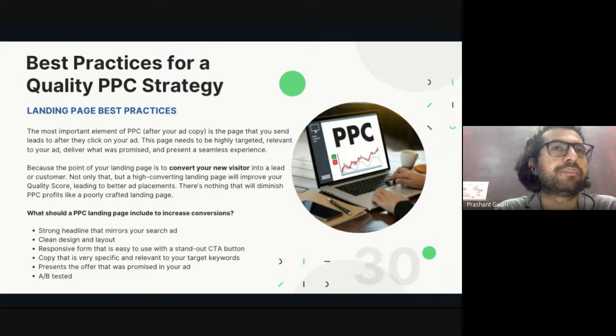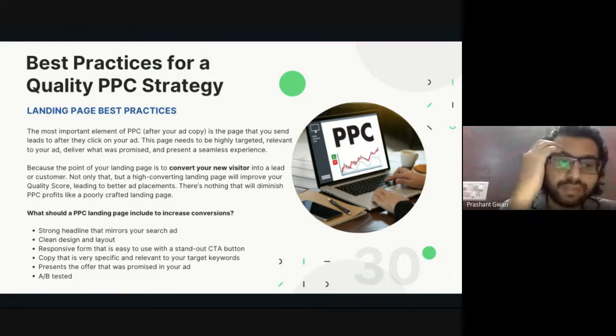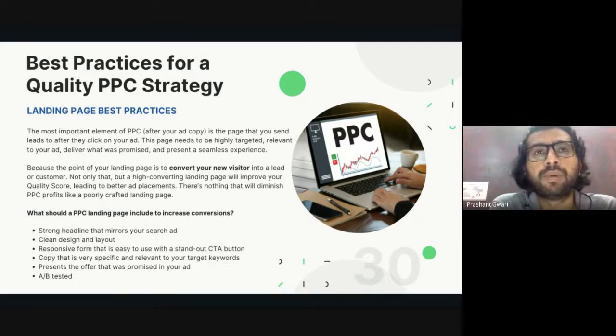Then clean design and layout. That means your website should be really visually pleasing. Right font sizes, right font color, right alignment, right elements, everything, like it was designed by a really creative designer. Number 4 is responsive. It should be mobile responsive, and easy to use by anyone. It should be user friendly and should have a call to action button.